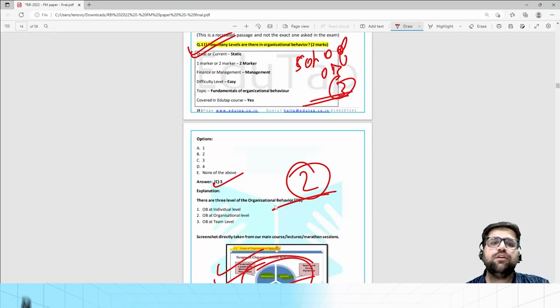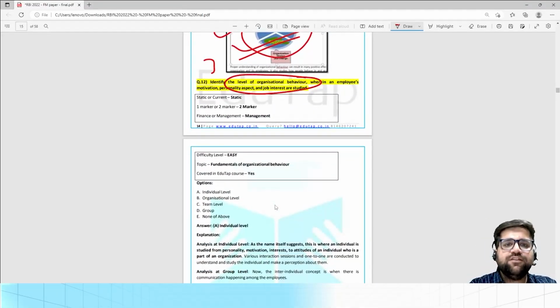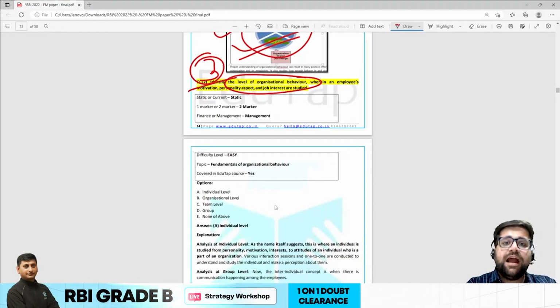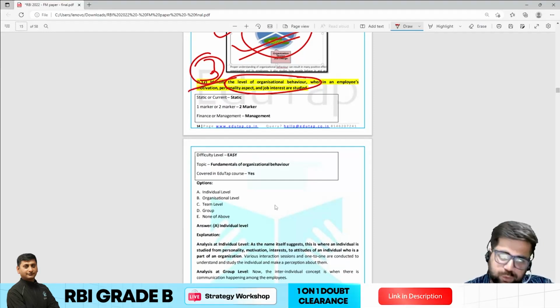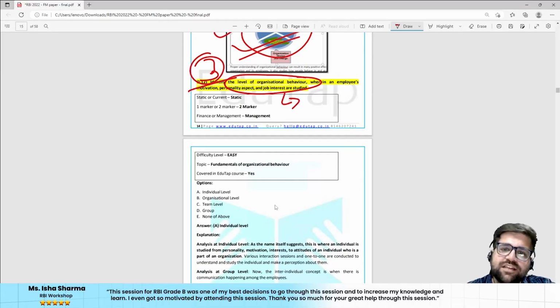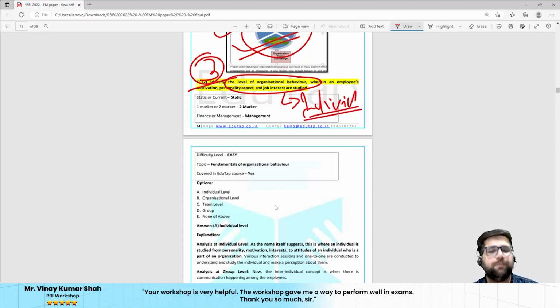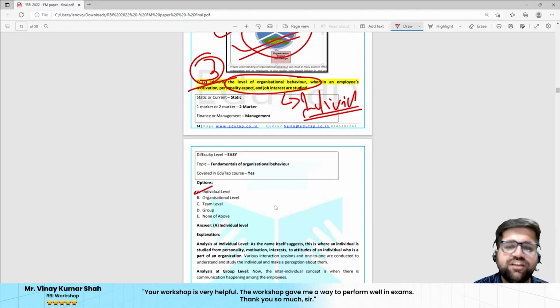Moving on the same line, question 12 was also formed. Identify the level. So there are 3 levels we have just discussed. Identify the level at which employees' motivation, personality, and job interest are studied. Now, if you just do the journal reading, the answer will be individual level. Under individual level only you will be understanding the qualities of that particular employee. So that's why the answer was A.